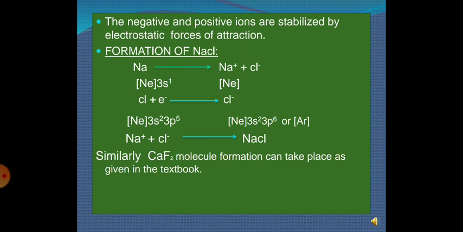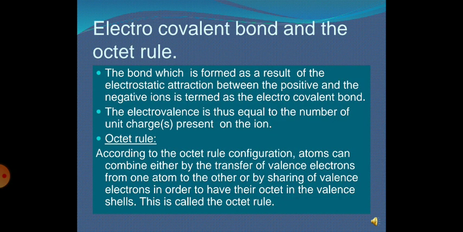Here one electron is gained by chlorine, while the electron is donated by sodium. Due to this electron transfer, a bond is formed between Na and Cl. So this is the theory of the formation of NaCl. Students, similarly we can also take the formation of the CaF2 molecule. As given in your textbook, you can learn the formation of CaF2 also.